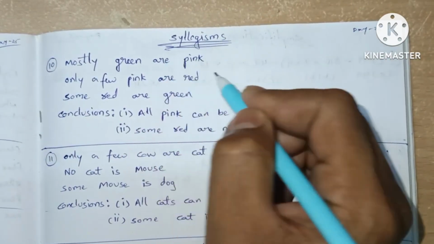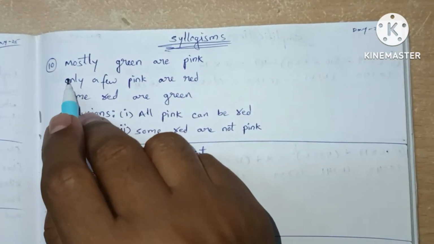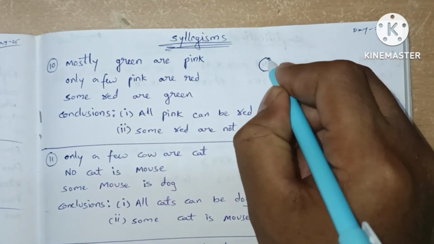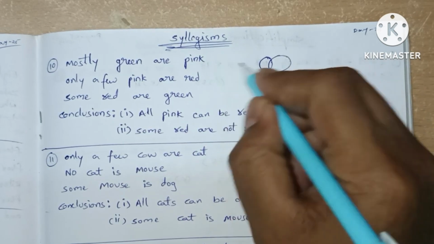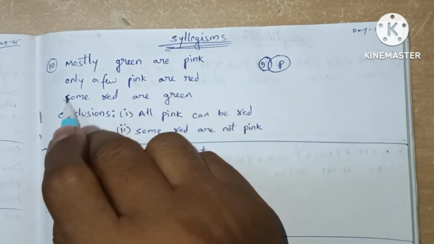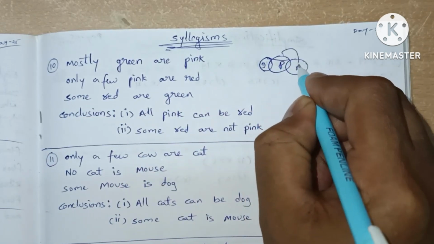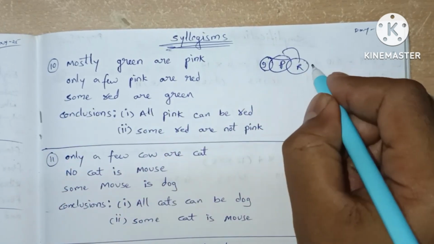Now we are going to see syllogism questions. Question number 1. Mostly green or pink. Mostly means maximum, not all. So it means some green are pink. Only a few pink are red. Some red are green.